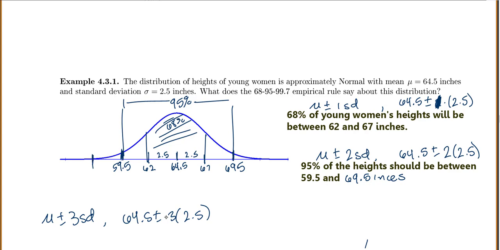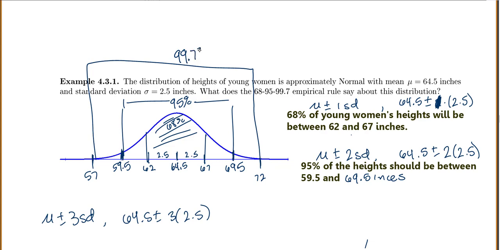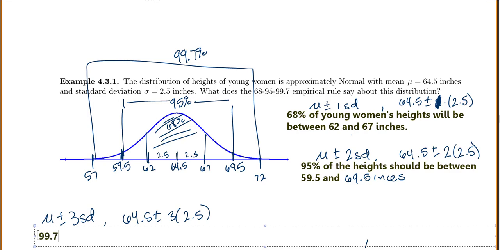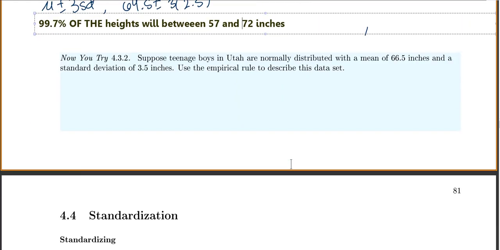Let's see what that would give us. If we do 64.5 minus 3 times 2.5, we get 57. And if we add 3 standard deviations, we get 72. So from here all the way over, this will be 99.7% of our data. We could say that 99.7% of the heights will be between 57 and 72 inches. So that's what the empirical rule tells us. It lets us figure out how much of our data should be within certain ranges. Okay, there's a chance for you to try.